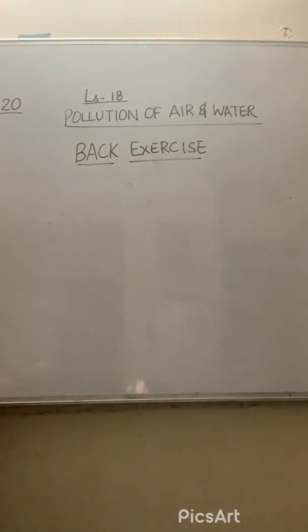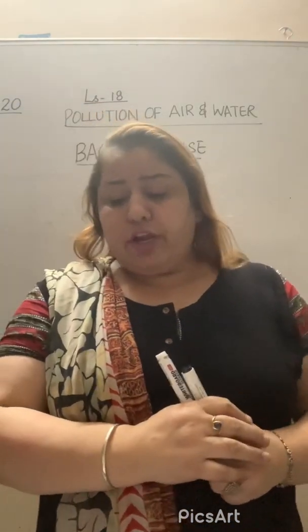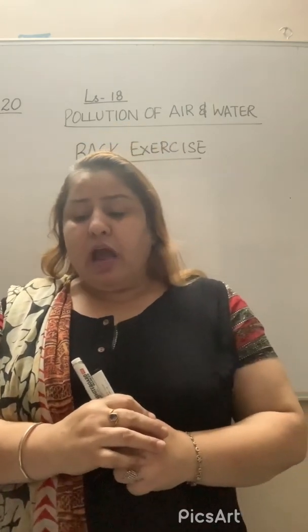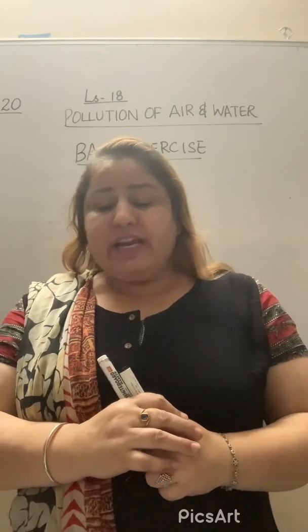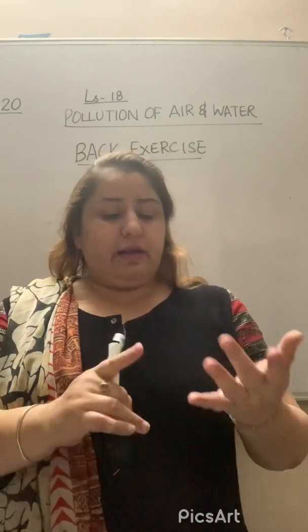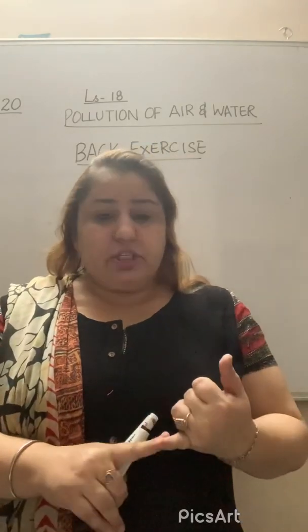Now, next question. You are a member of the municipal body of your town. Make a list of measures that you would take to help your town ensure the supply of clean water to all its residents. What do they used to do? Definitely, the tank should be cleaned from time to time. Chlorine tablets should be used.